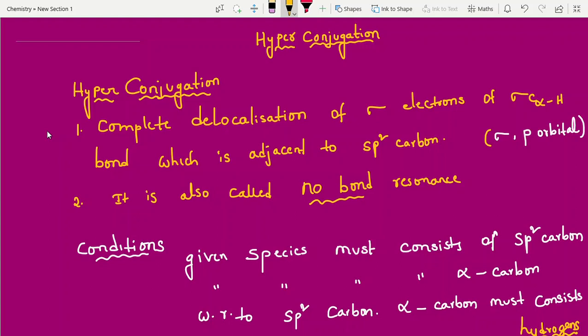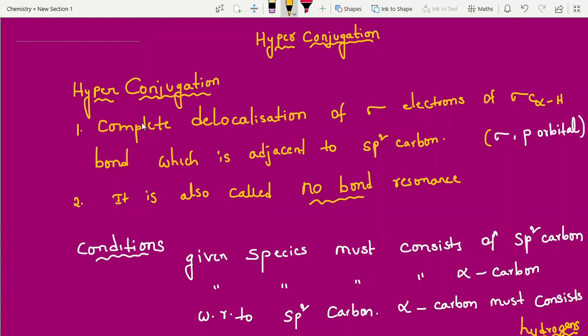Next in electronic effects, I am explaining hyperconjugation. Hyperconjugation is also one of the most important topics in organic chemistry. Every time we explain the stability of organic chemistry molecules, we use this concept of hyperconjugation. It plays an important role. I have prepared notes also. Everyone make a note and prepare well for the exam. Okay, let's begin with the hyperconjugation definition.